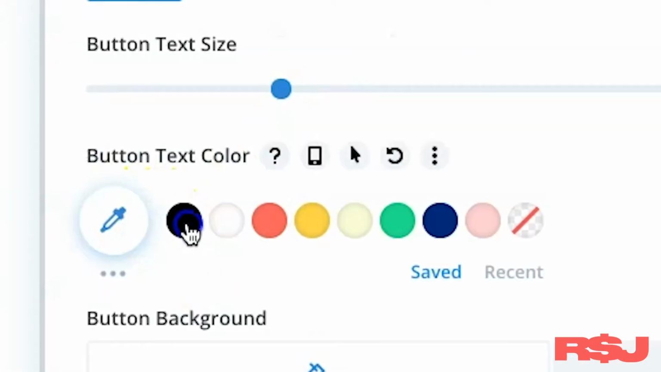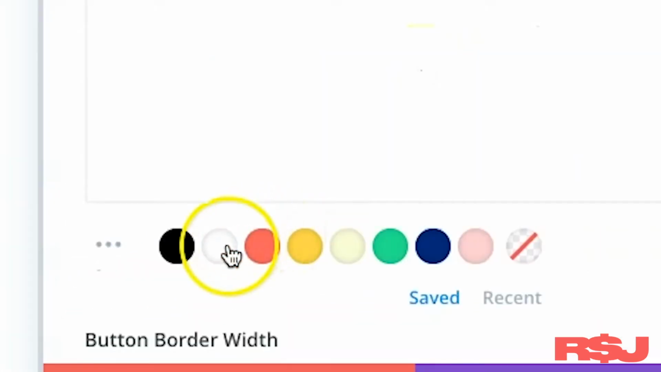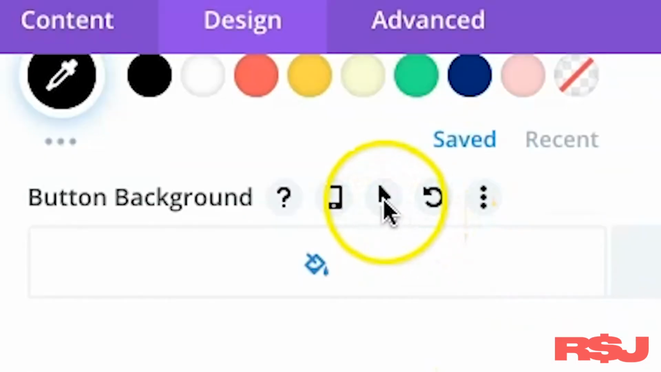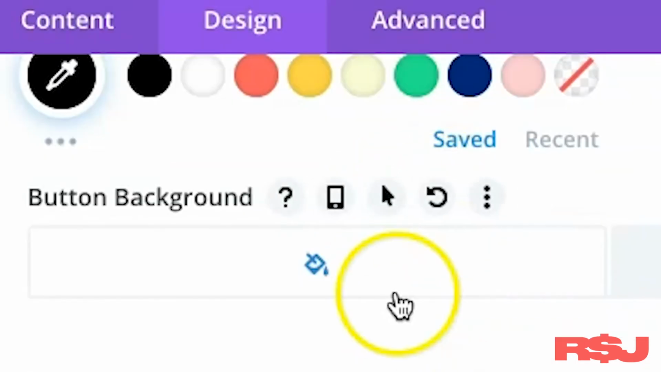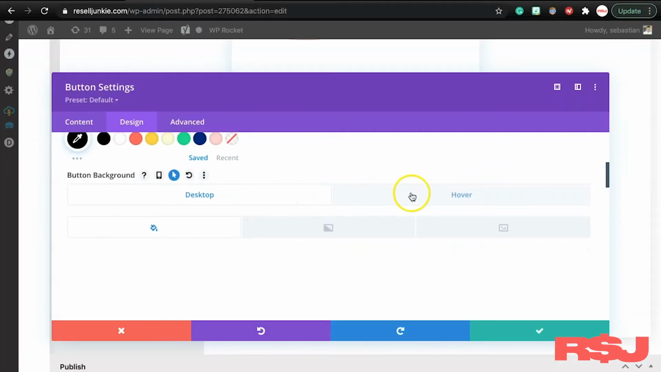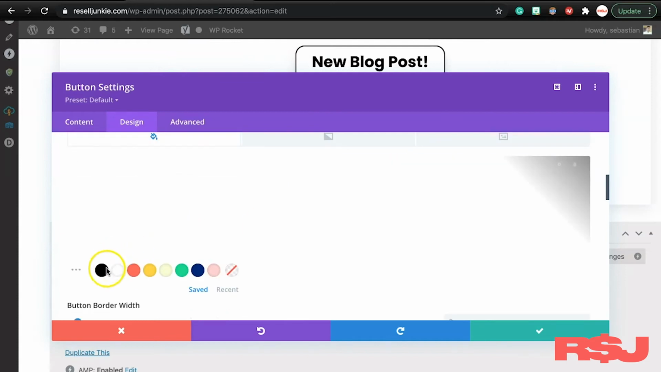Let's change the text color to black, and then under background, let's keep it white, okay? Now the background color is going to be white, but then we go up here where it has this little pointer guy. Where did it go? This little pointer guy, we click on the pointer, and you see you have these two pop-ups. Then we click hover, okay? So when this user hovers, it goes from a white background to a red one, okay?